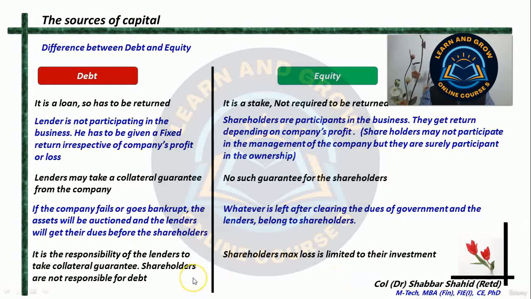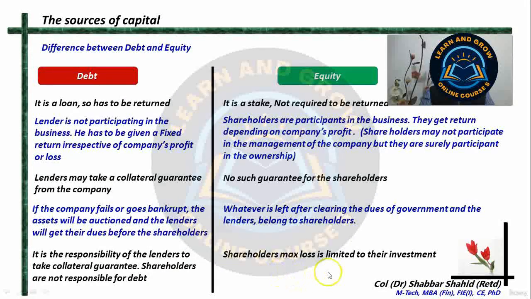If the company goes bankrupt or sustains a huge loss, then the lenders can recover that money by disposing of the collateral guarantee which the company has given. But they cannot come to the shareholders and ask for that money.